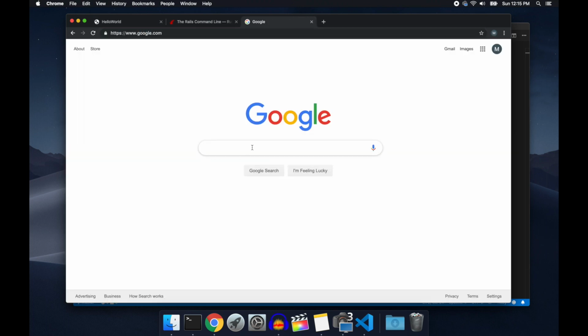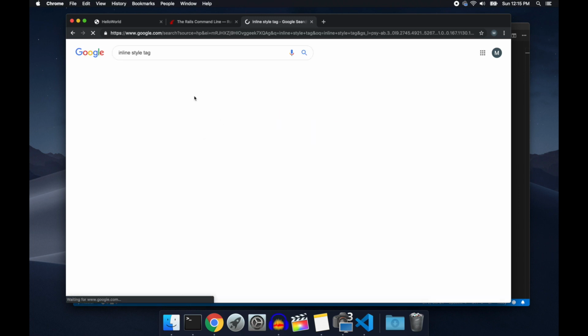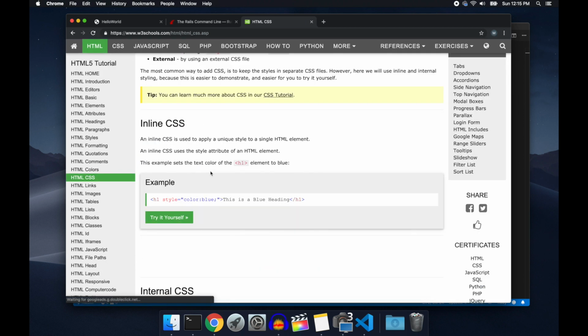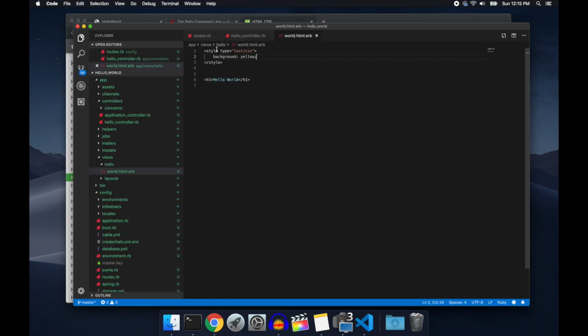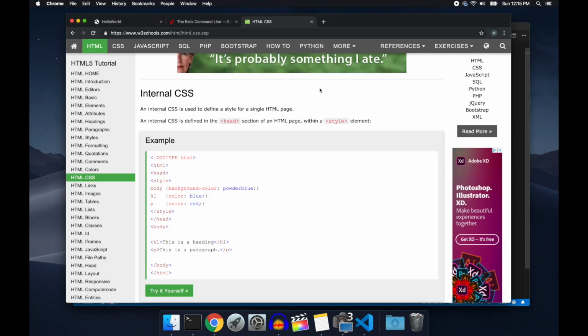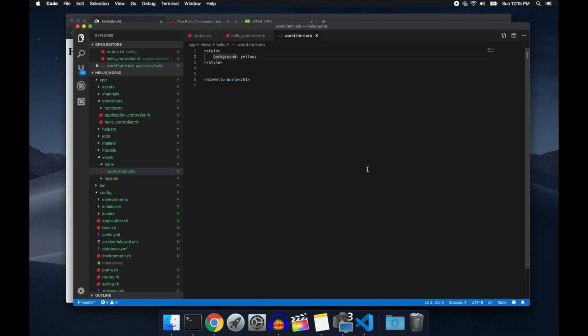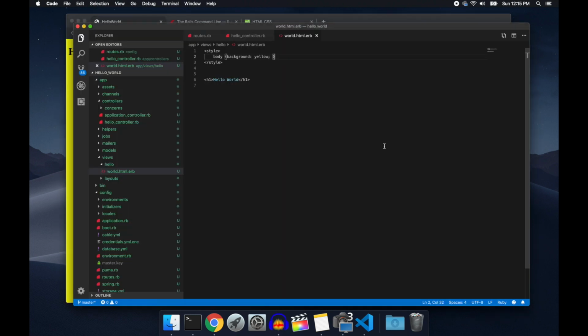Google, solve my problems for me. Inline style tag. Good old W3 here. Let's see. I don't want to do inline. I want to do a style tag. There we go. Just style. I don't even need to type CSS. Get this garbage out of here. Style, background yellow. Why you no work? Oh, duh. What am I, stupid or something? I think this is it. Woo! That is freaking purty.